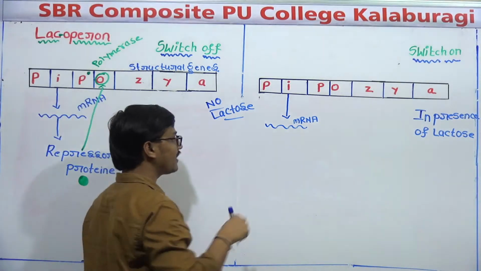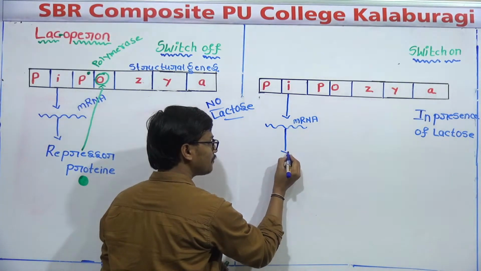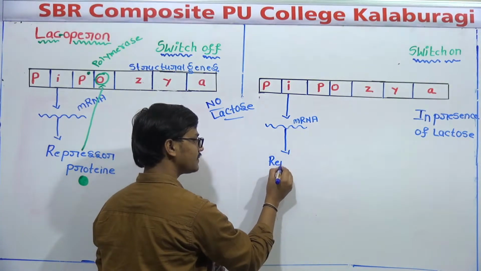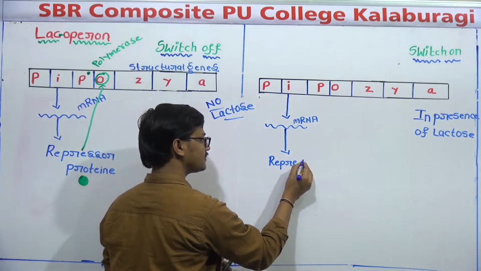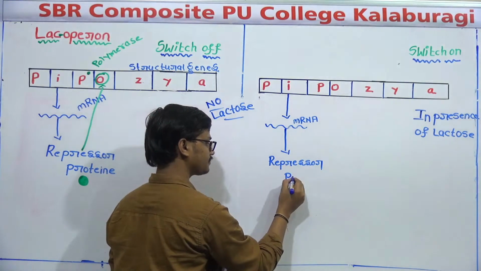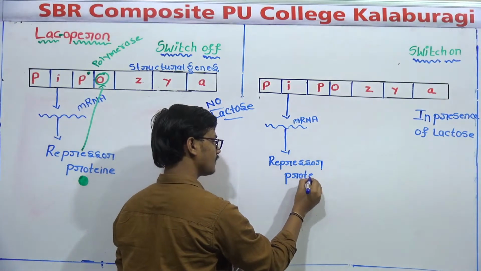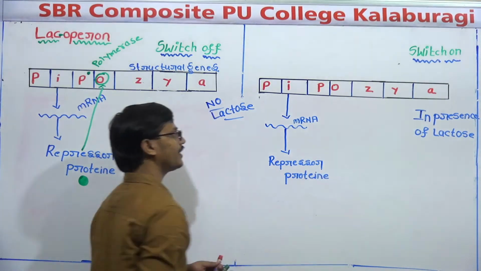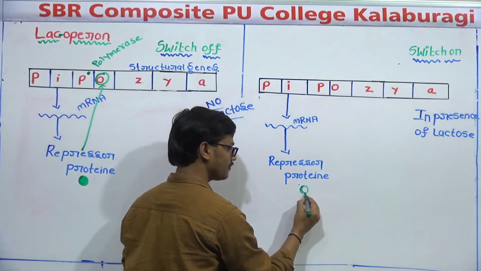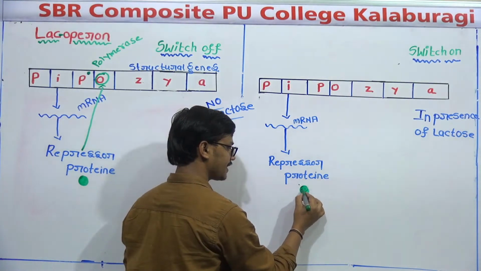Now this mRNA becomes protein. You already know the name of that protein: it is the repressor protein. So there will be repressor protein.